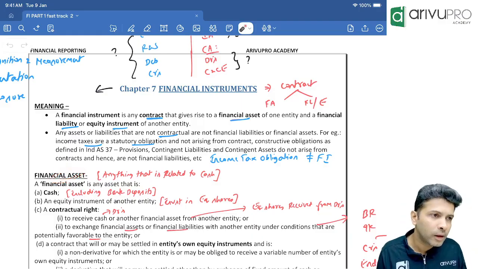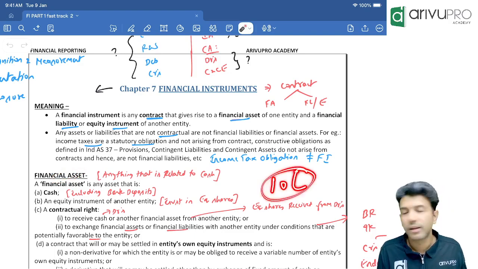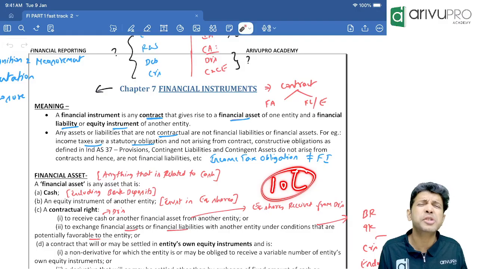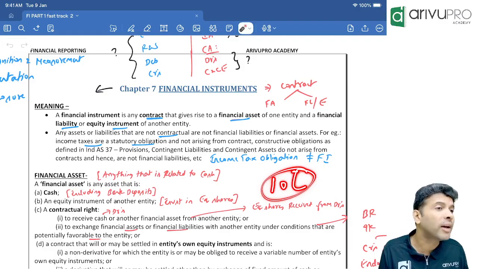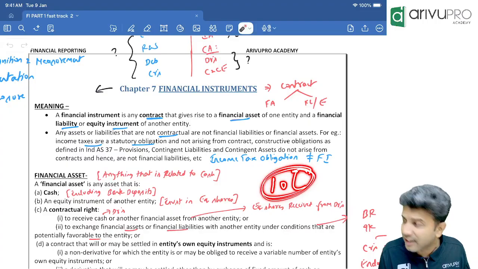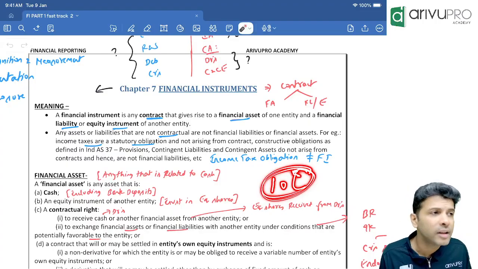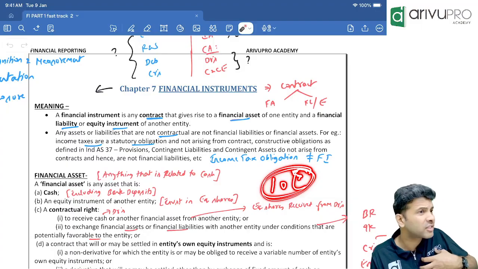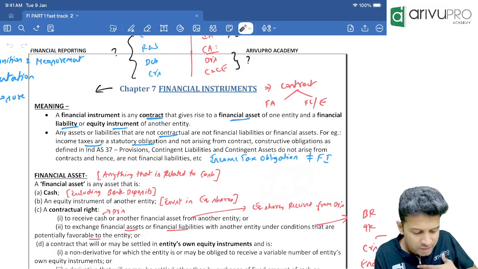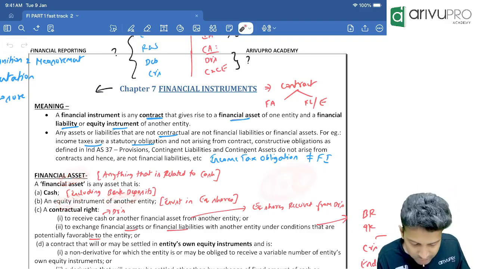Correct, sir? And now Jayant may tell, how much I have to collect from Jayant? 10 lakh. Now Jayant is saying, cash problem, Prabhu. I don't have cash. Take my company's equity shares. Jayant is telling 10 lakh he will not give me cash. He will give his company's equity shares. Right? That means his company's equity shares I have received. Then equity instruments of another entity is a financial asset. That is what this point is trying to say.